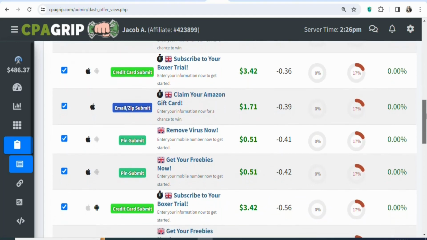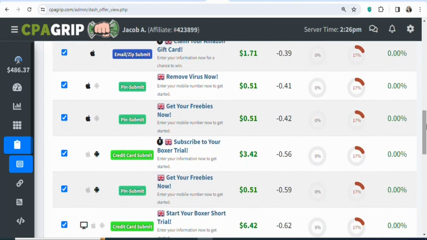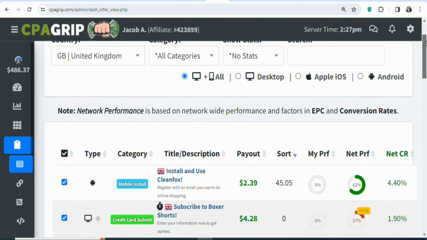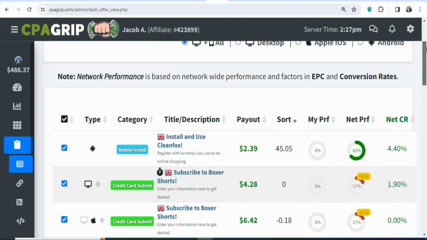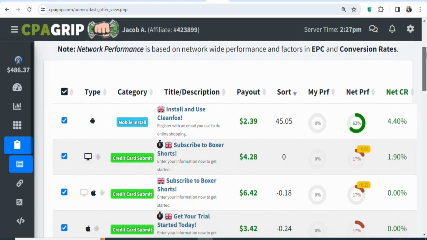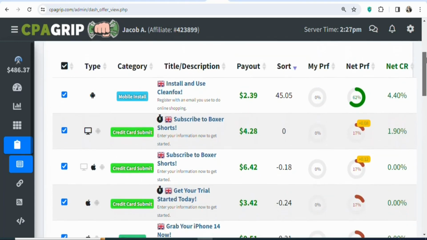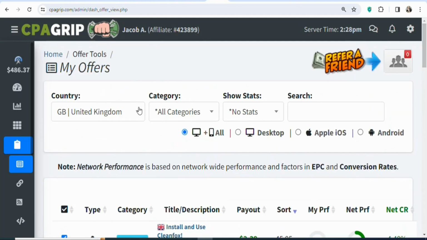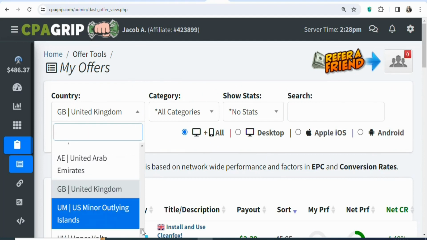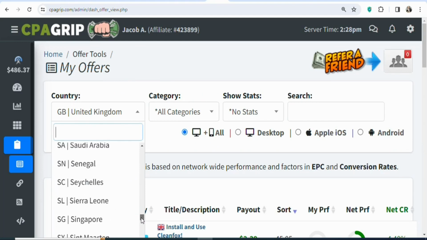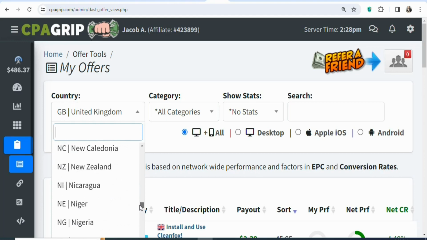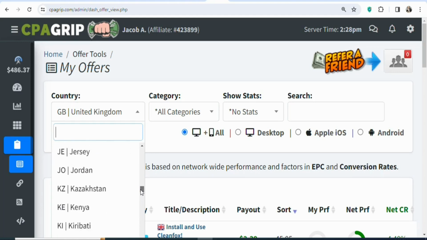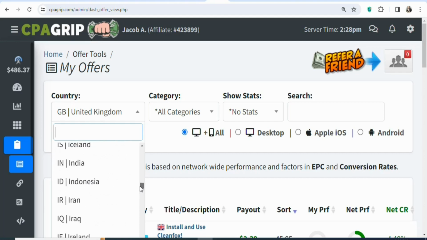So what you have to do is first of all find a country where you have a traffic source before you select an offer. In this case, I'm going to be showing you a website where you can get traffic to any country that you want. So you have to select a country where you can get offers with higher payout. To select a country, you are going to scroll up and then click right here. Once you click on it, you can scroll through and then find a country where you can get offers with higher payout. There are a lot of different countries that you can select. Any of them that you click on, you can see the offers and then the payout.